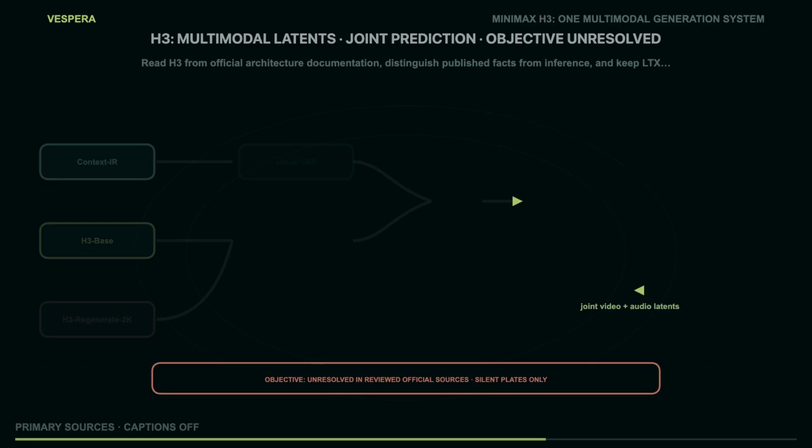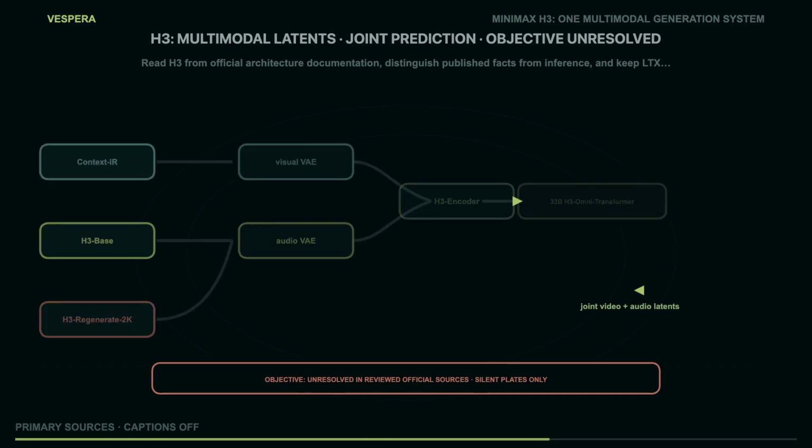That makes H3 interesting in our family tree. The system is not best explained as a text prompt goes into a classic image DDPM and a video comes out. The official materials expose a multimodal latent pipeline in several generation modes, including text-to-video, image-to-video, and first-last frame controlled video. The repository also documents short generation settings and CFG distilled checkpoints. These are published system capabilities. They are not the same thing as a complete public derivation of the exact training objective.